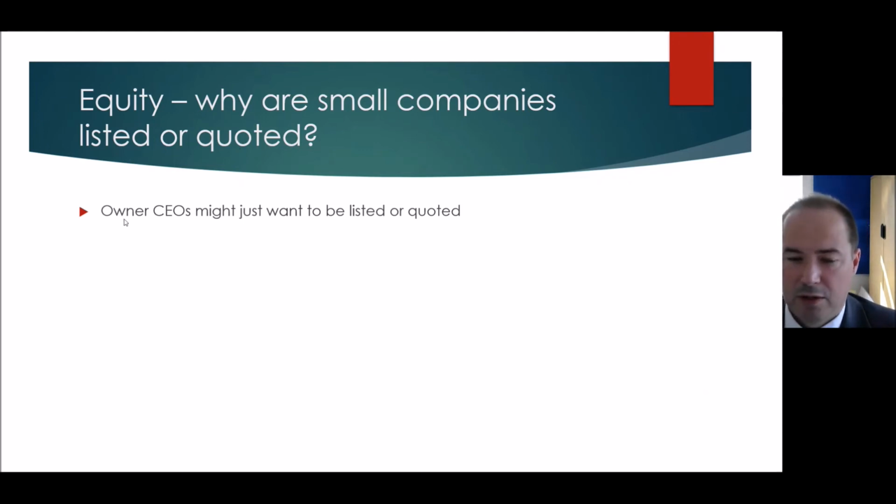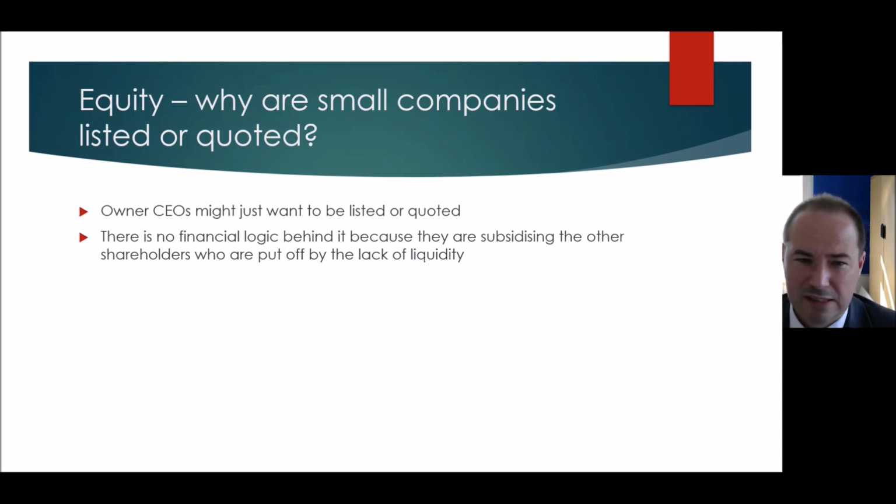So why are companies listed or quoted? Well, some CEOs just like to be listed or quoted. It gives them a bit of an ego trip. And there's some family owner. I might be a family owner. I've got 50% of the company, but I just want to be the owner of a listed company, the chair of a listed company. That's just that. No financial logic behind it, because all we're doing is subsidising the shareholders who put off lack of liquidity, having a whole series of overview of us and a whole cost of being listed as well.